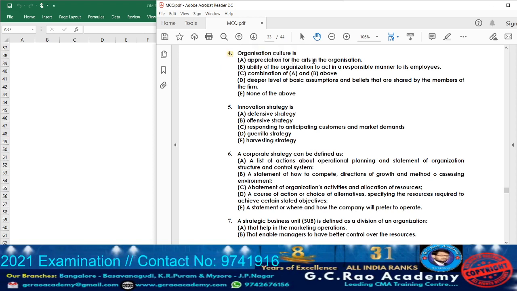Organization culture. What is organization culture?